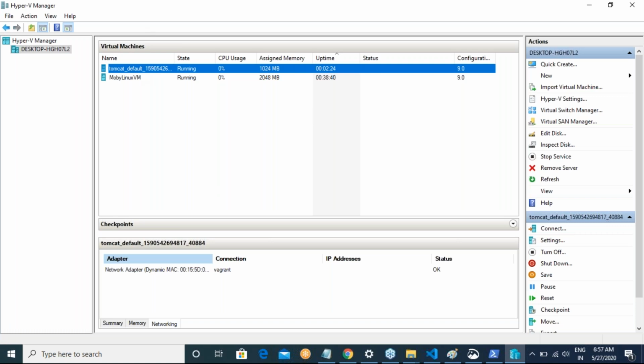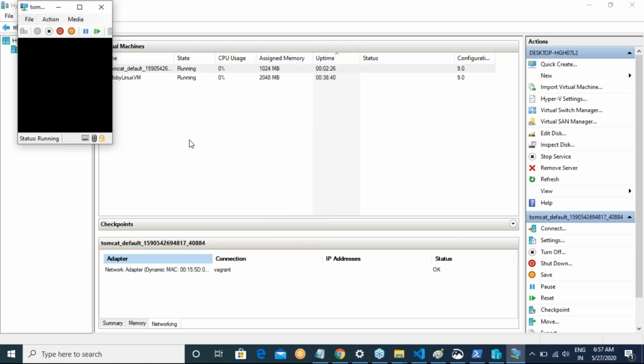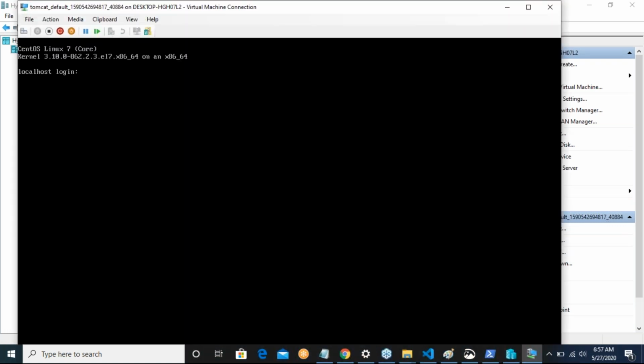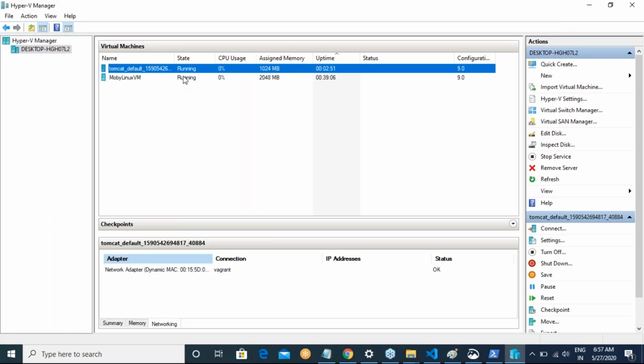If you double click into this, you can log in into this virtual machine, or you can use the command line also. So if you see, the username of this will be Vagrant and the password will be Vagrant. Now if you see, I have an Ubuntu machine. ls. Okay. So ping google.com. Right now for me it is not working because I don't have a network connection correctly. But the whole point is not the network now.